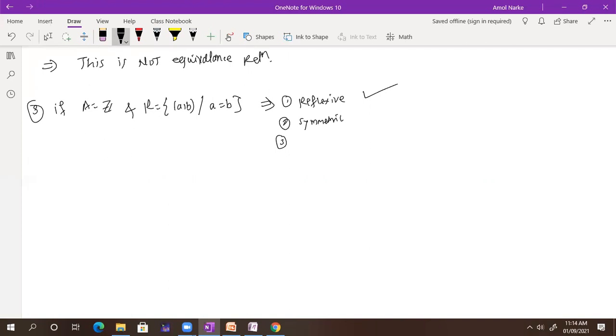Whether A is equal to B implies B is equal to A? Yes, sir, always. So it is symmetric. What about transitive now? Sir, it will be transitive also. How? Because A is equal to B and B is equal to C implies A is equal to C. So this is transitive also. A equal to B implies B equal to A, and A is always equal to A. So this is an equivalence relation.